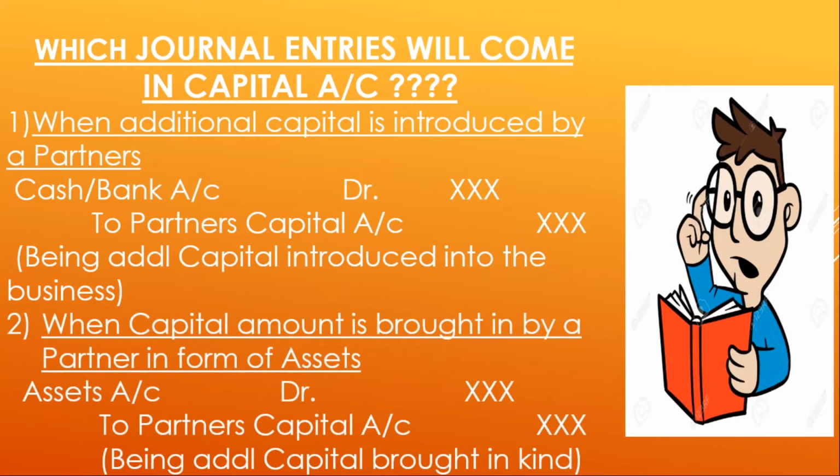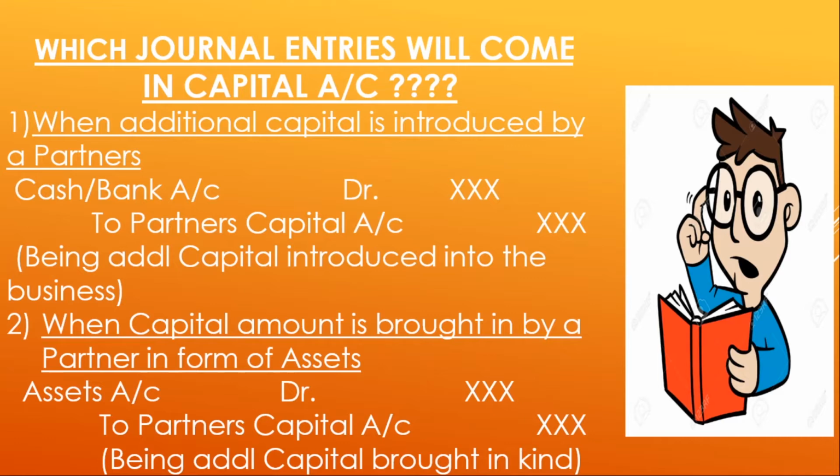The second entry which will come in the capital account of a partner is when capital amount is brought in by a partner in the form of assets. Here, assets have been brought into the business by a partner. Therefore, assets account has been debited, that is, assets have increased for the partnership firm and partners capital account has been credited.